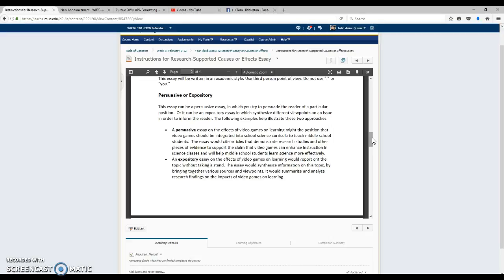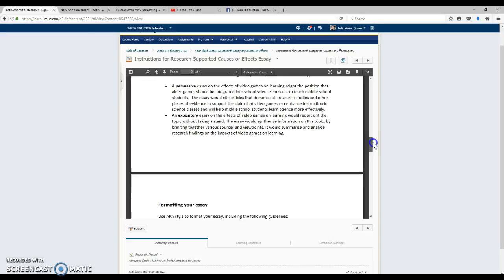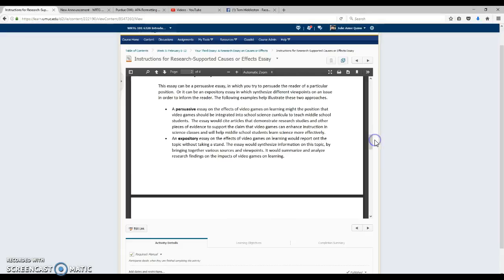But an expository essay could be the effects of video games on learning, and then you would rely more on neuroscience and psychology journals. So that's more informational, whereas the other is a little more persuasive: with these effects, we should do these things. So same topic, different approaches, and that has a lot to do with how we narrow a topic and make it work for our essay.